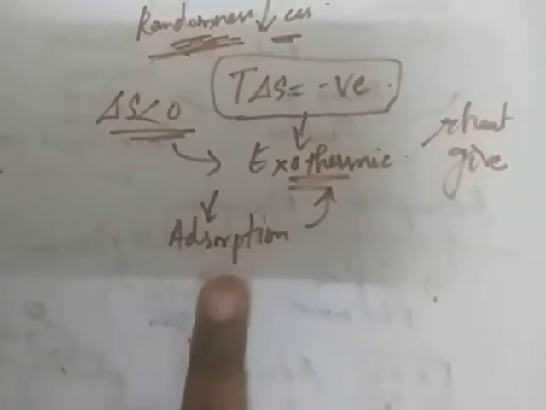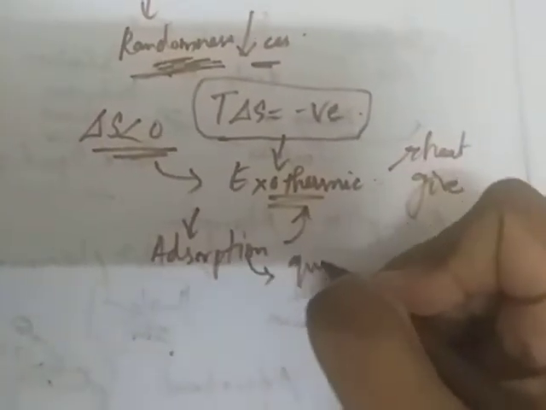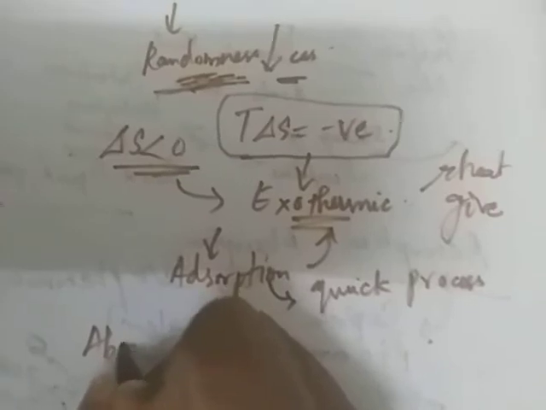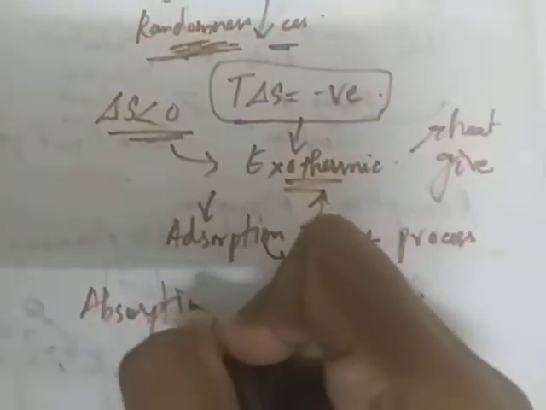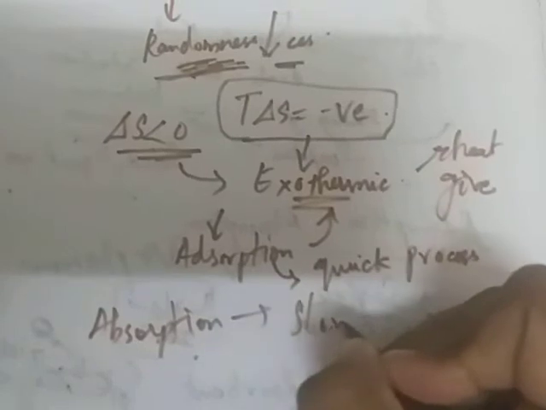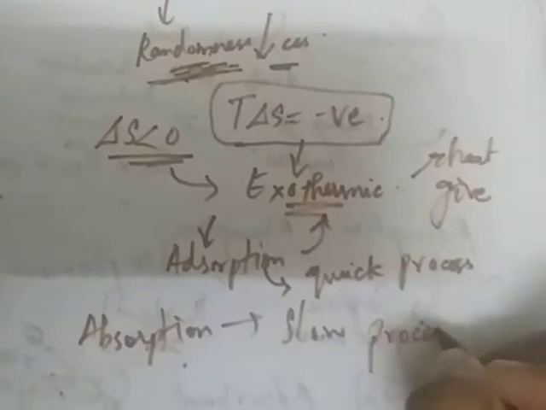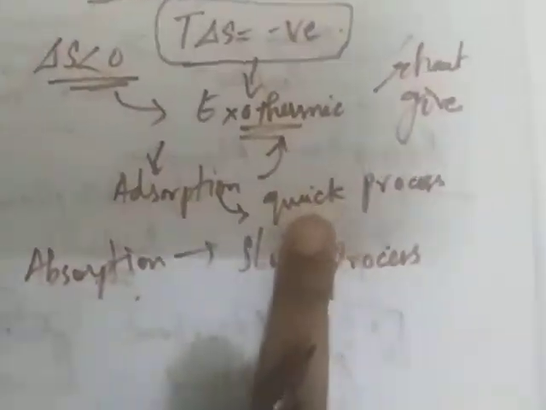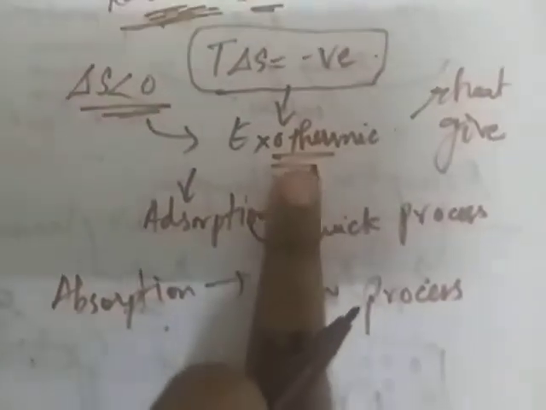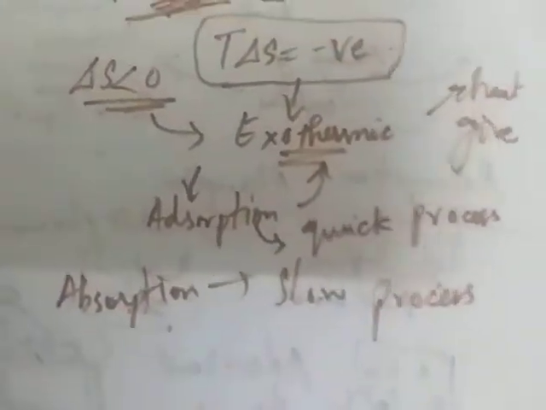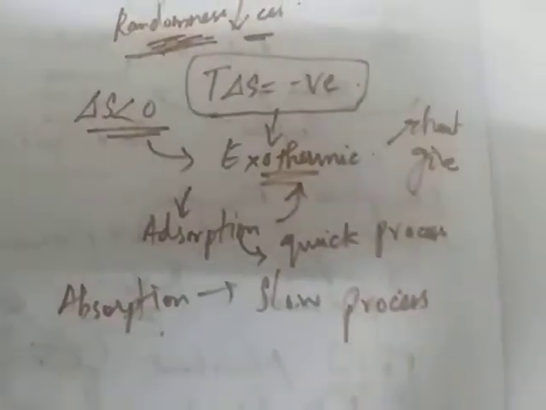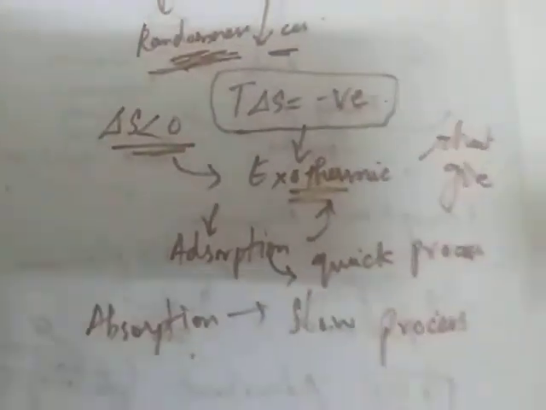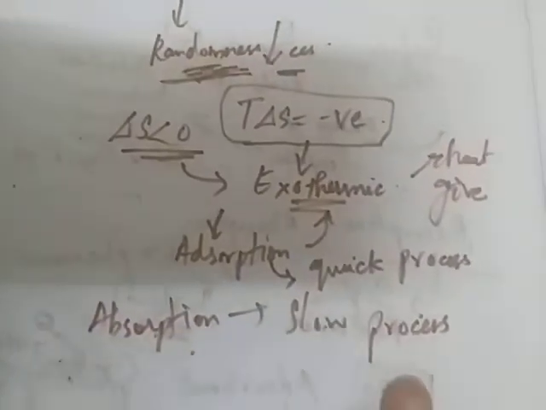Also, adsorption is a quick process. Adsorption happens very quickly, whereas absorption is a very slow process. Note the differences between adsorption and absorption. If they ask in a 3 mark question, it will be very useful for you. Absorption is a slow process, adsorption is a quick process, and adsorption is an exothermic process. These are some of the characteristics and information you have to note about adsorption.